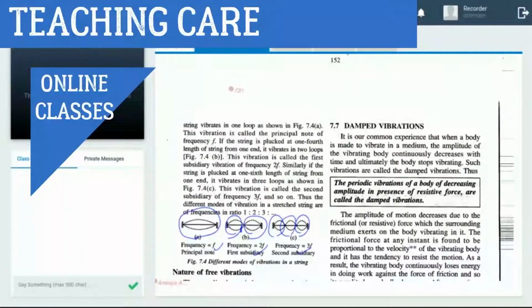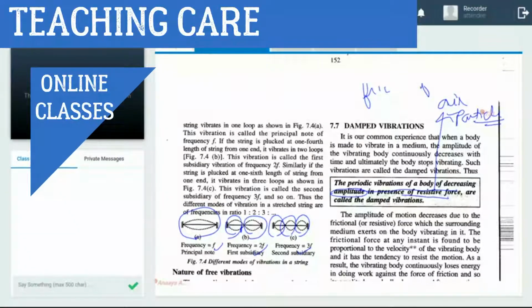First the definition: the periodic vibration of a body or fluid in the presence of a resistive force, meaning opposition to motion offered by air. Resistive force means friction offered by air. Air particles offer friction. That's why they apply a resistive force.